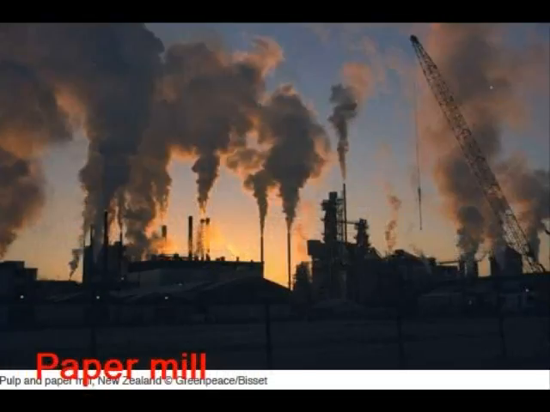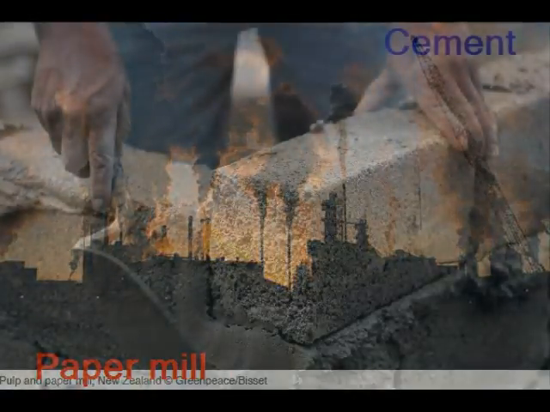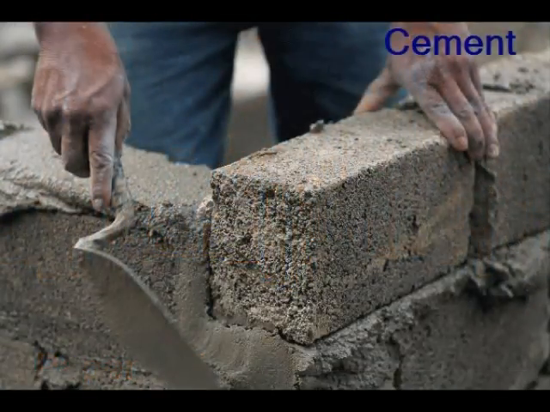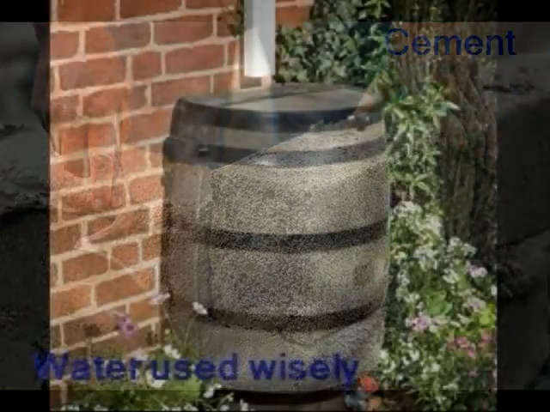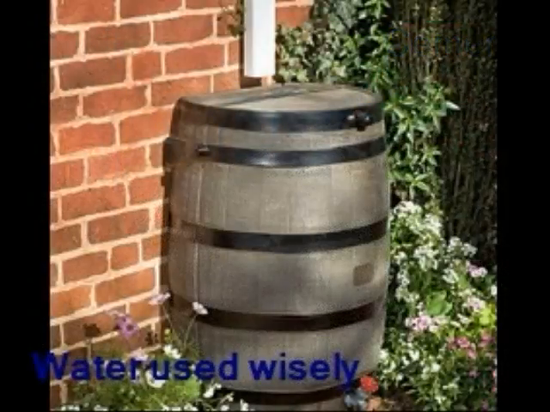Industries use water to run their productions. Industries are big factories which produce items we call products. Many industries use large amounts of water. A lot of other industries use more water than they need. Cement needs a lot of water too. So do sporting facilities, bottling plants, mines, and reservoirs. Now do you see it is important to use water wisely?